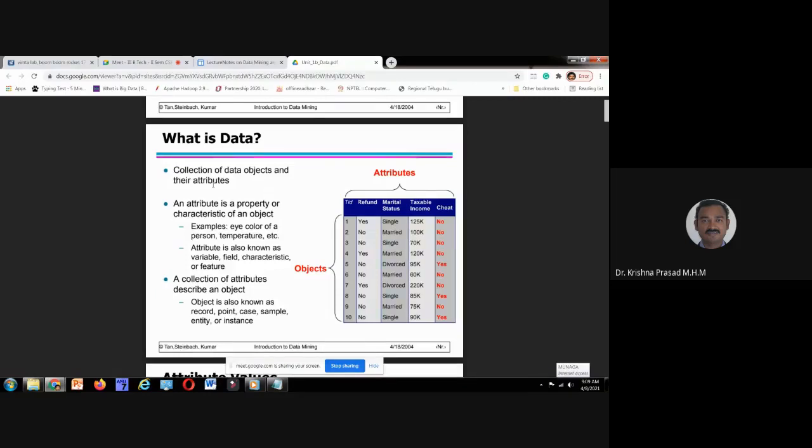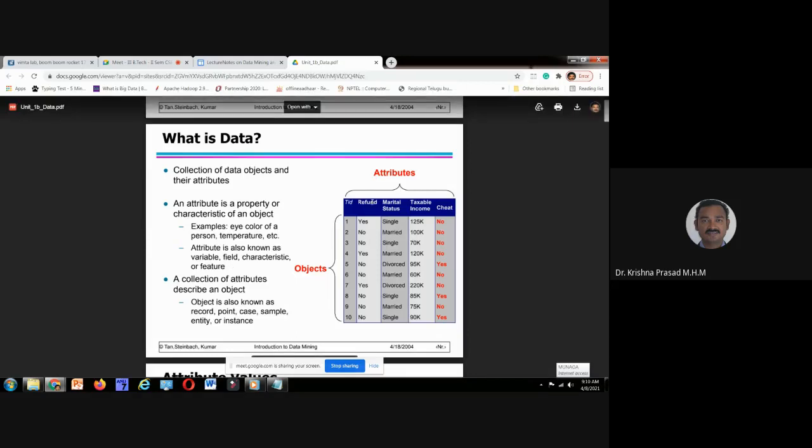Similarly, attributes means properties. In case of database management system, attributes are nothing but the column header. Like in Iris dataset, sepal length, petal width. Okay, those are the attributes. An attribute is a property or characteristic of an object. Example, eye color of a person, temperature, etc. Attribute is also known as variable, field, characteristic, or feature. Please remember, generally in data science or machine learning, we used to use the word called feature. You should be familiar with the nomenclature.